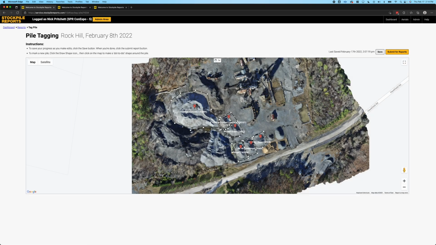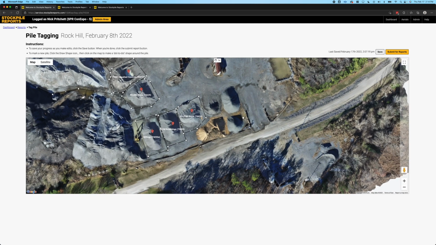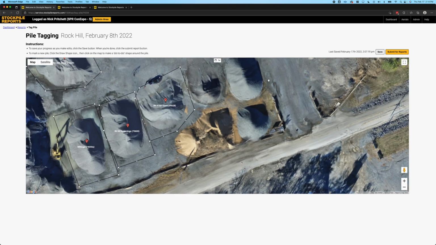You can see here that I already have piles that have been tagged on this site. We're going to come back and talk about what that means in just a minute. For now, let's look at these piles down here in the corner and make some new tags.